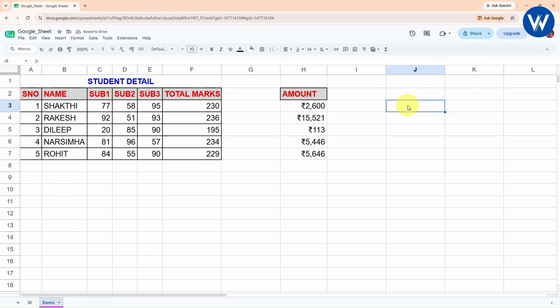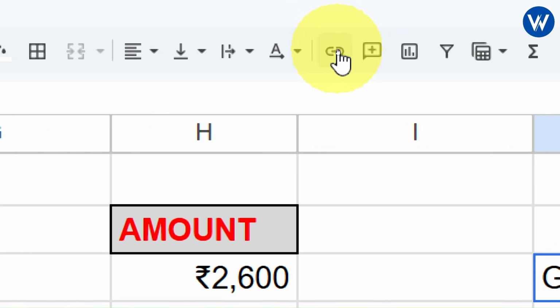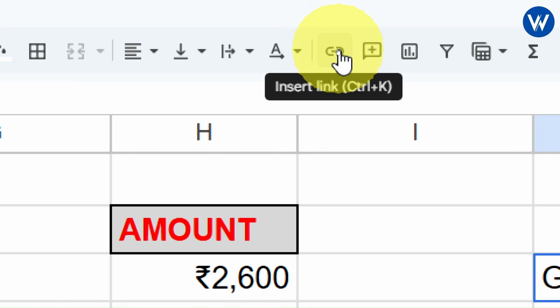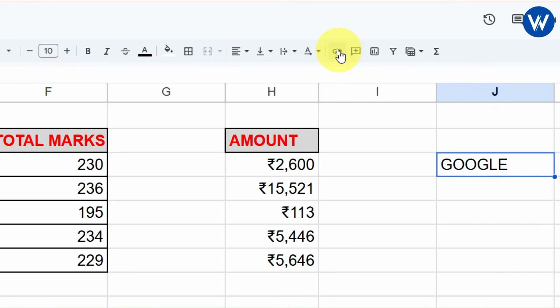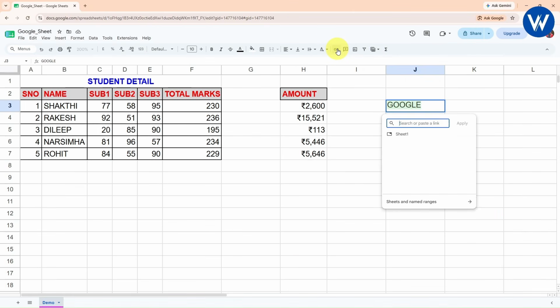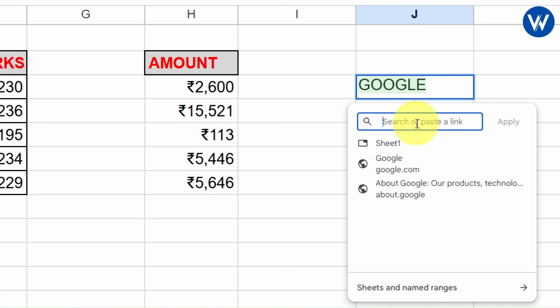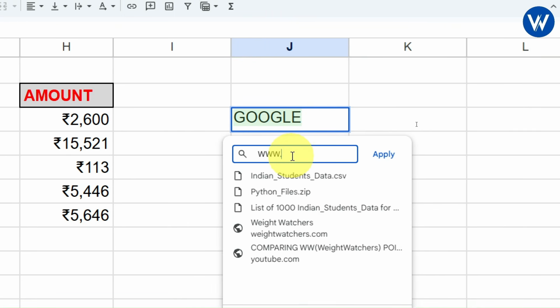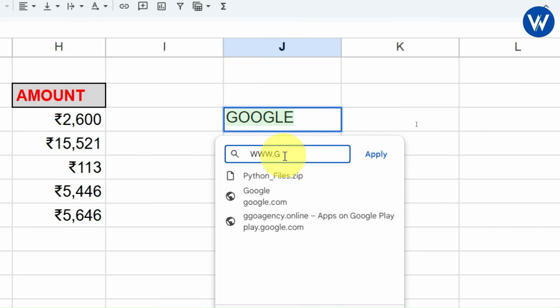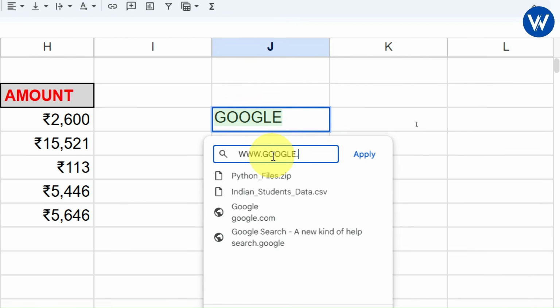Now let me show you, guys, how you can insert a hyperlink. I will take the example of Google. Okay, so this is Google. Now I will simply click on this insert link option available. Either you can press the shortcut key Control K, or you can click on this option available. I will click on this. Now you need to paste the link. I think most of you already know that the link of Google is google.com. Now click on apply.